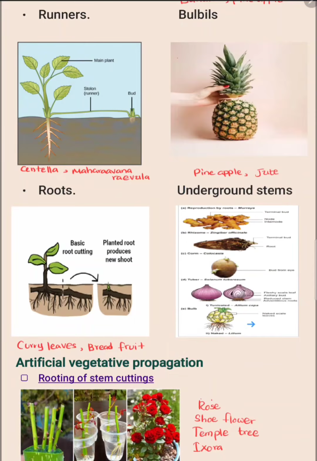There are several types of underground stems. They are rhizomes, corms, stem tubers and bulbs. Examples for rhizomes are ginger and turmeric. For the corm, banana and taro yam. And for the stem tuber, potato. For the bulbs, they are leeks and onions.